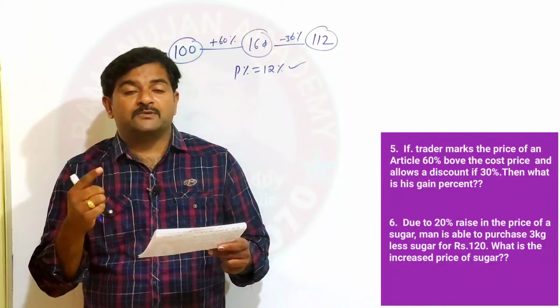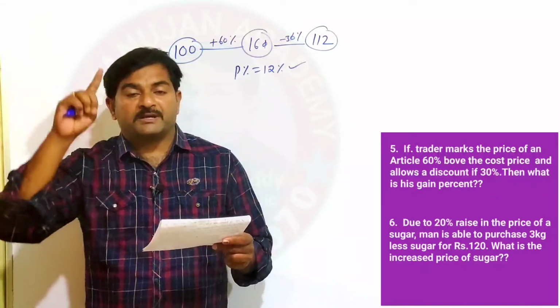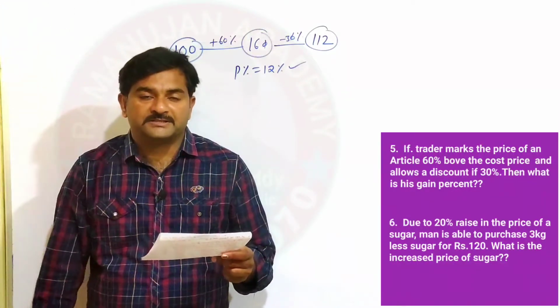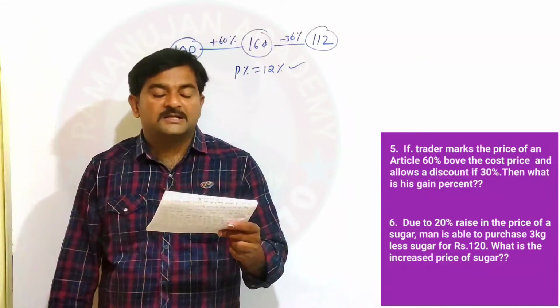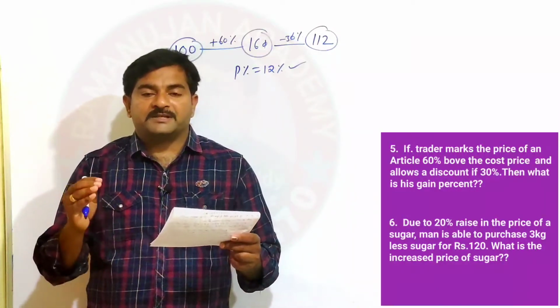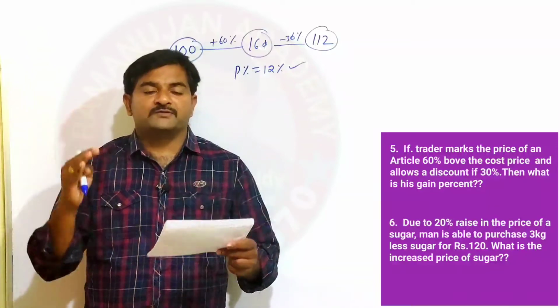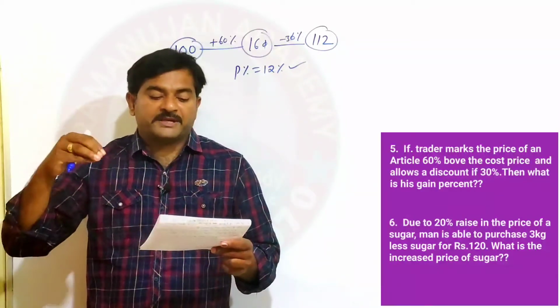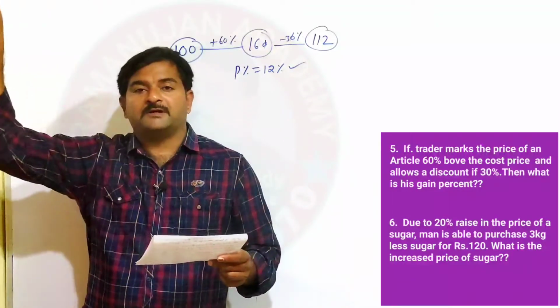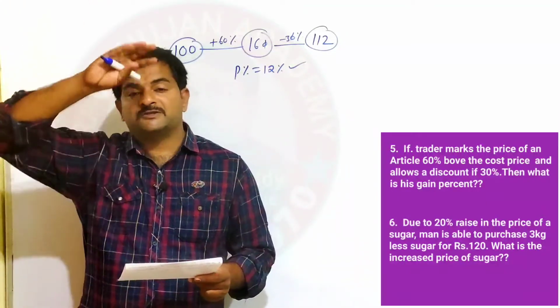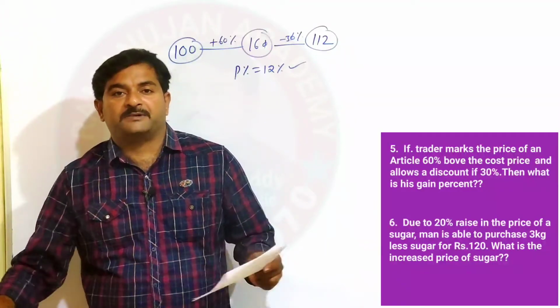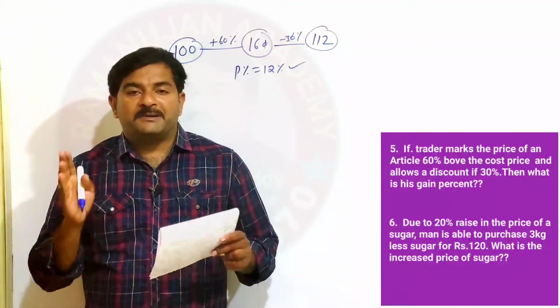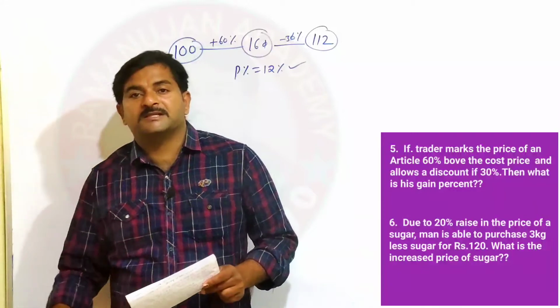Why is the man able to purchase 3 kg less? Because the price is increased by 20%, in 120 rupees. A person decided to purchase some kg of sugar for 120 rupees. After going to the shop, he comes to know that the price of sugar is increased by 20%. Since the price is increased by 20%, he doesn't have extra money. He has only 120 rupees, and because of that he can purchase 3 kg less.